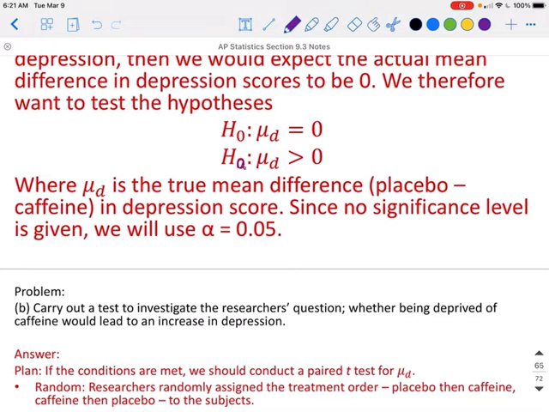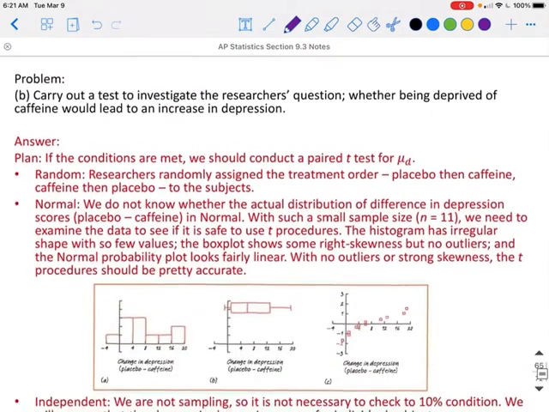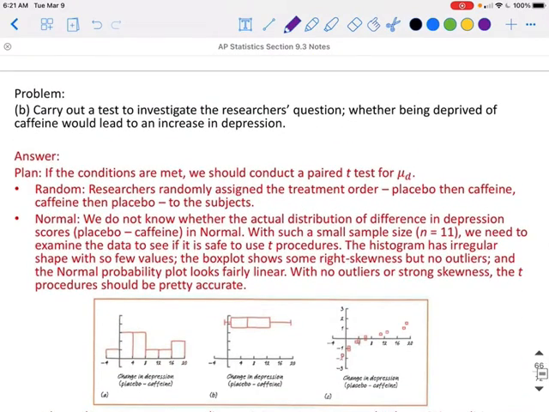Next is normal. Because we are looking at means, if the sample size is at least 30, we can use our normal condition. Otherwise, we will have to graph the data. And since this is only 11, we would need to graph this data and look at it.